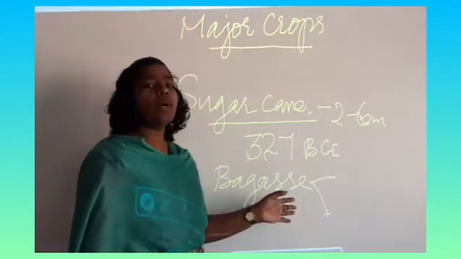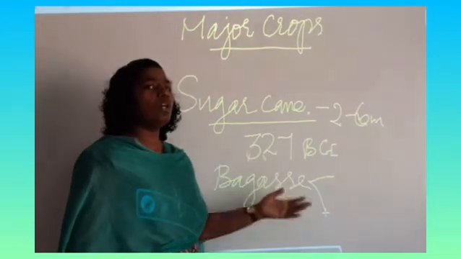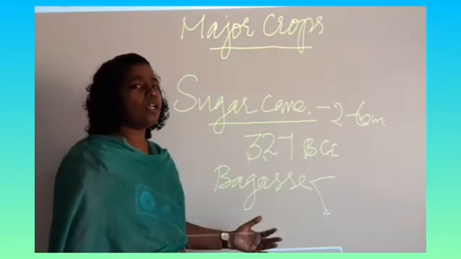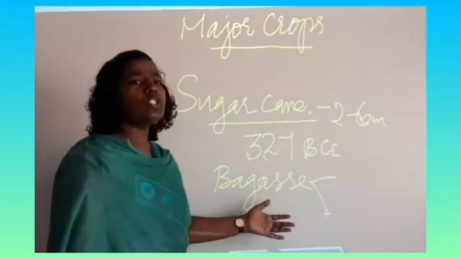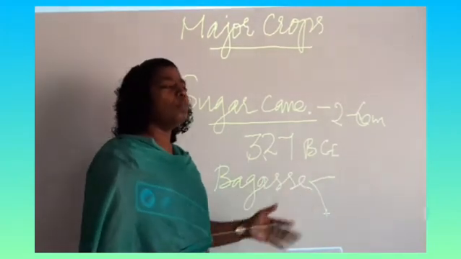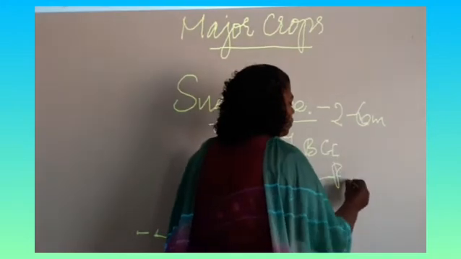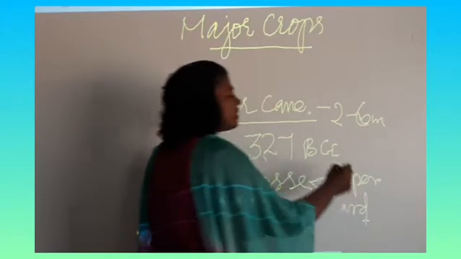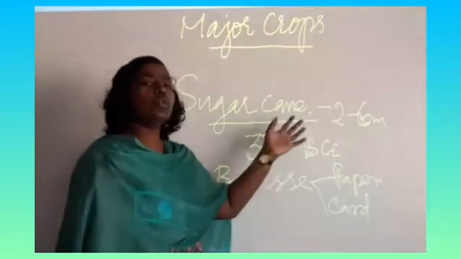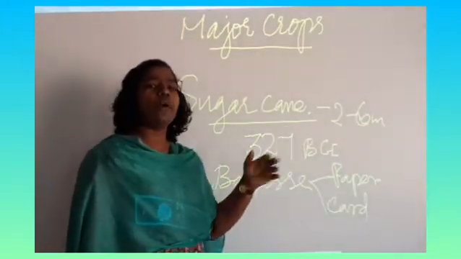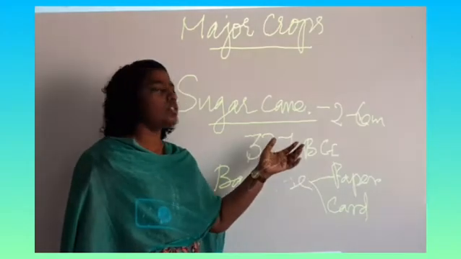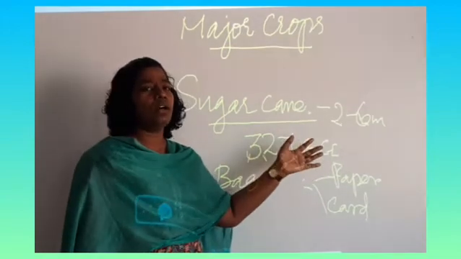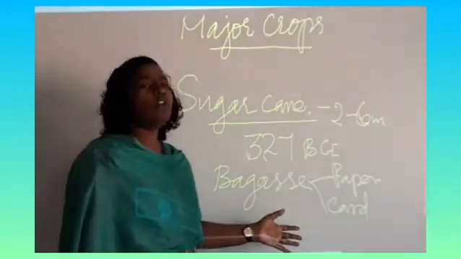It is the fiber that remains after taking out the juice from the stalk of the sugarcane, and it is used for making paper and cardboard. The juice is also used for making factory alcohol. So this is the importance of sugarcane.